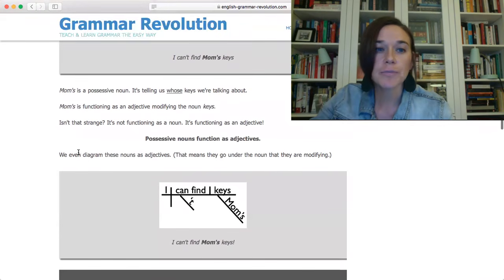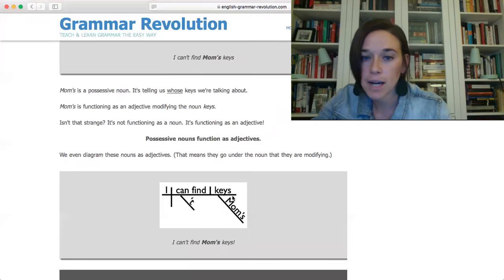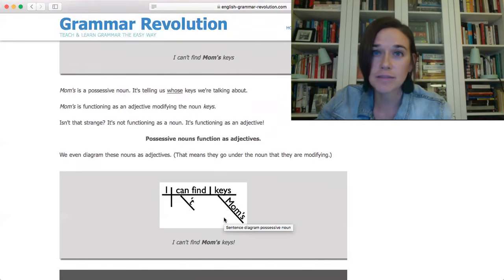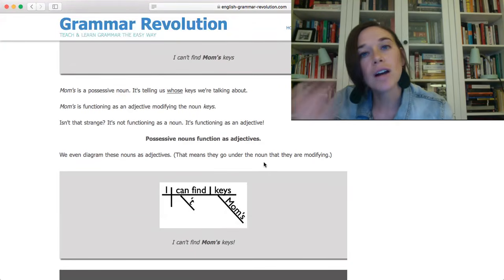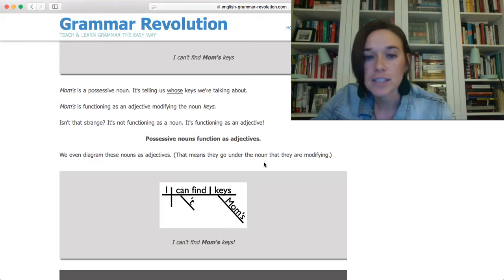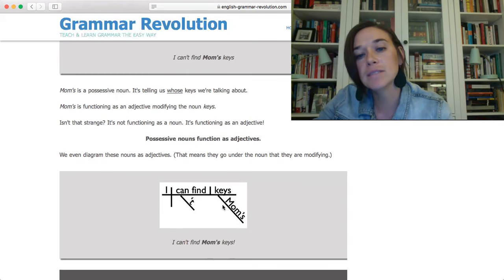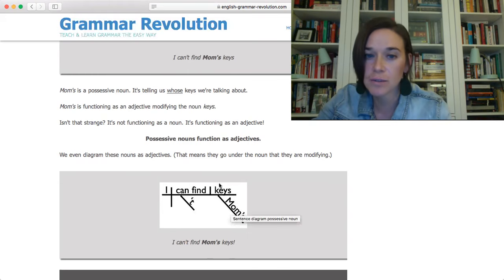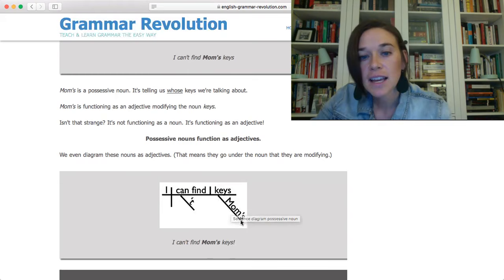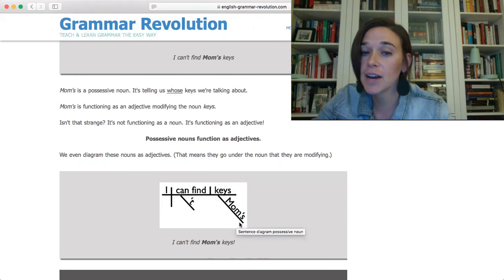And check this out. We even diagram these kinds of nouns, mom's right here, as adjectives. That means that they go underneath the noun that they're modifying. So when we look at this diagram, we can see pretty easily that mom's is on a slanted line here under the word keys. That tells us that this word, mom's, is modifying keys. So mom's, we call this a possessive noun, but it functions as an adjective modifying the noun keys.